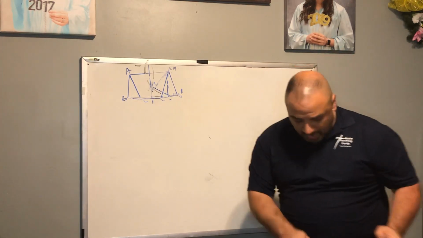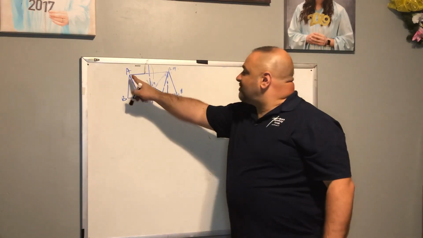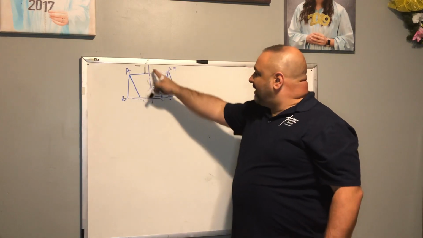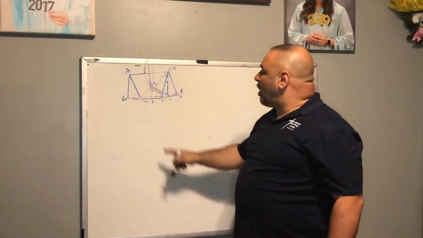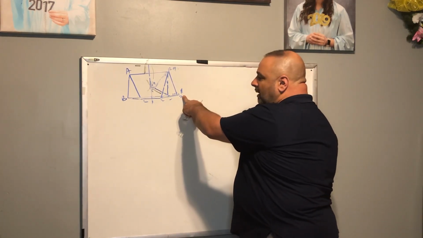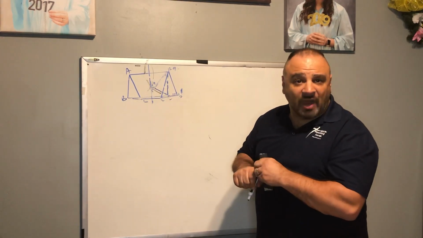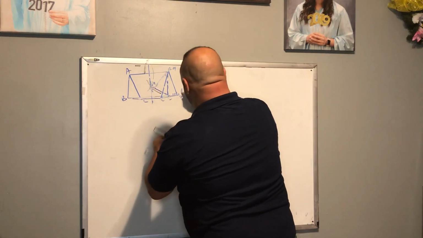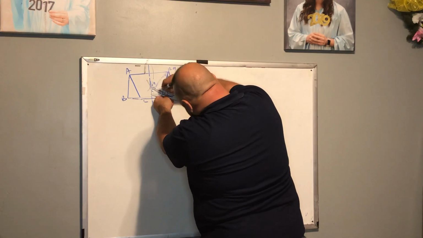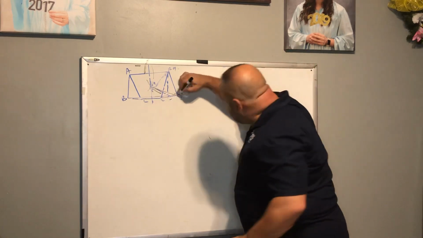Now I'm going to use a different color marker. I'm going to go back to black here. Remember, our first line that we drew was A to A triple prime. Then we found the perpendicular bisector. Now I'm going to go from B, the point that we just drew here, B double prime, and connect it to B triple prime. Or B prime, so it should be B prime, but I'm going to connect the two together. I'm going to use a black marker here so you can see. All right, so I connected B.